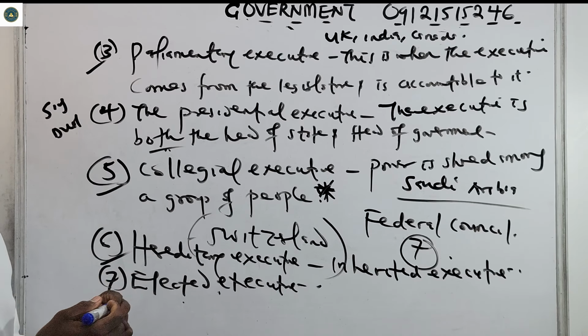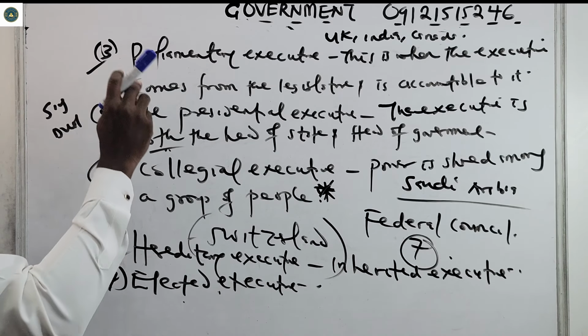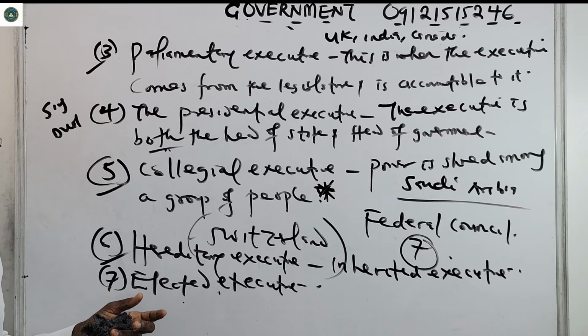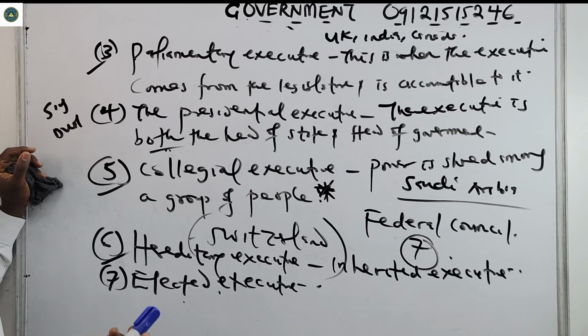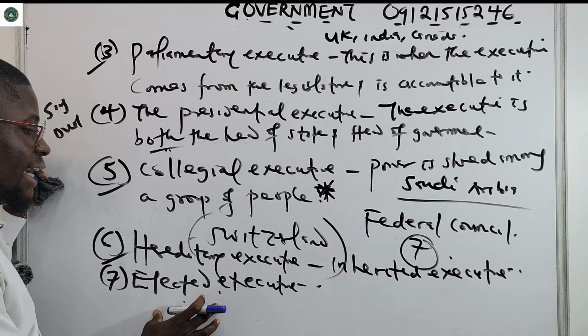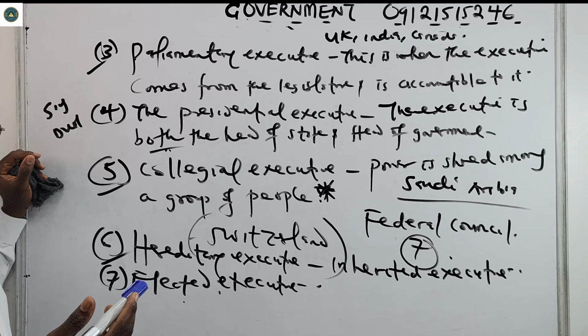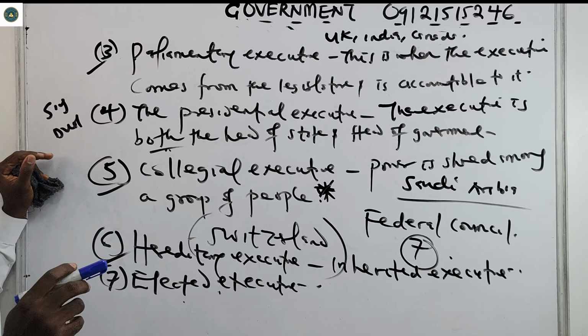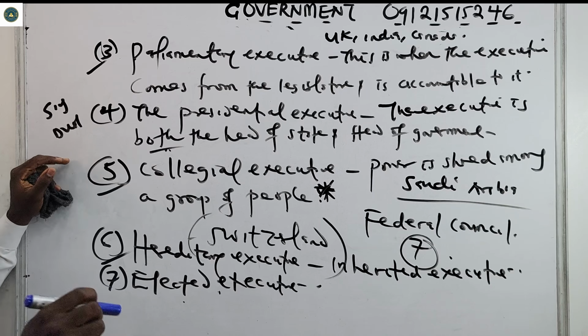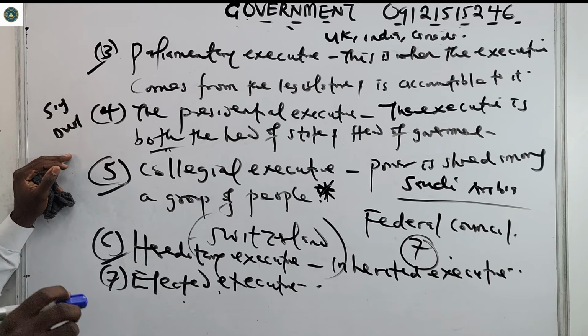So the major types we're talking about here are parliamentary, single, dual, collegial, hereditary, and so on. For elected executive, we say that the executive are chosen through elections by the people. You must understand that. Now the last one, we have nominal or real executive.